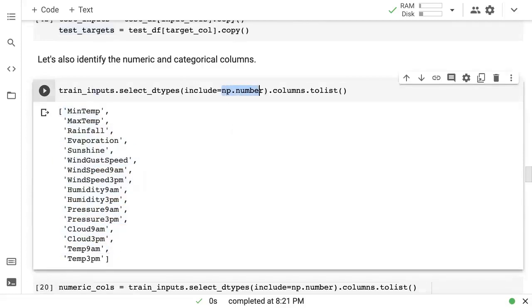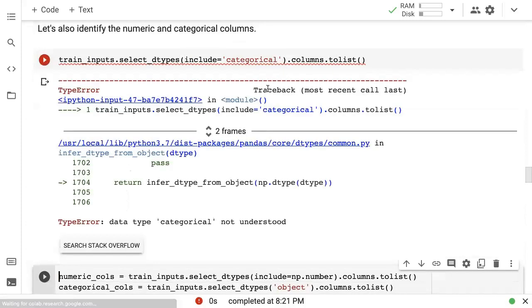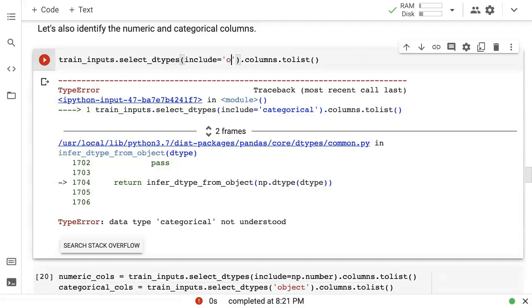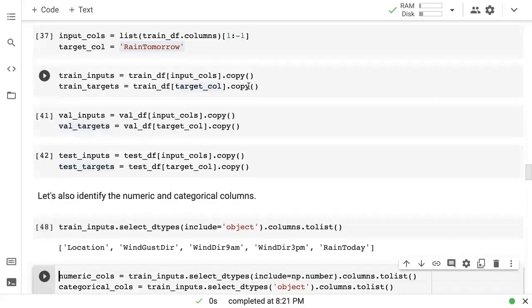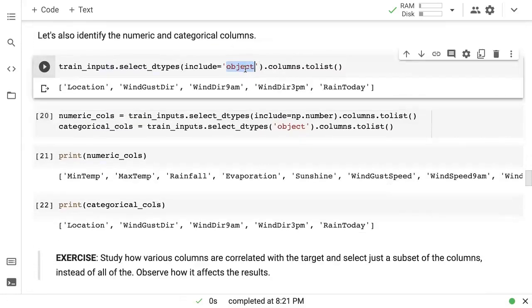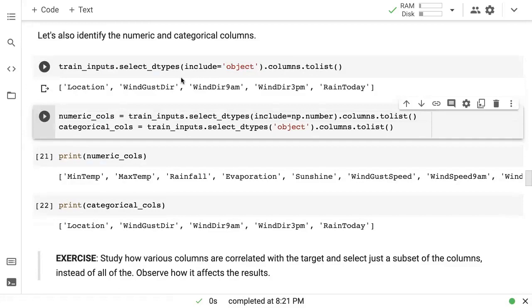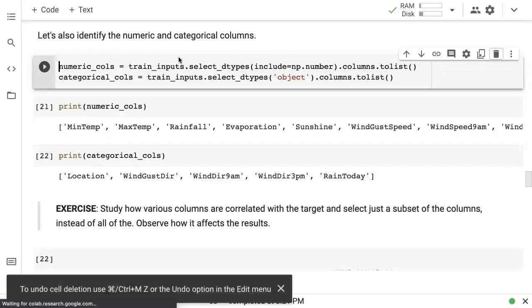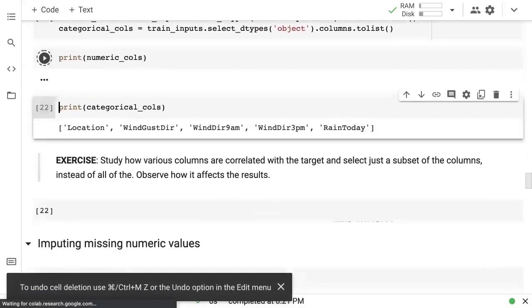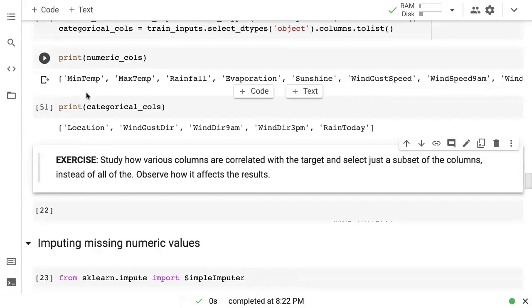Now, to get the list of categorical columns, all you need to do is change this to object. So when you change this to object, you get back the list of categorical columns. Now, how did I find this out? Well, I simply looked it up online: how do you find numeric and categorical columns in a data frame? And once I found it, I just wrote it down in my notebook so that I can use it anytime. So these are the numeric and categorical columns.